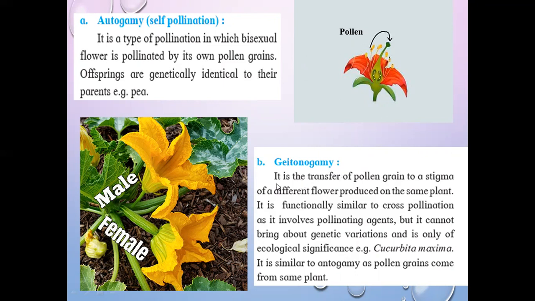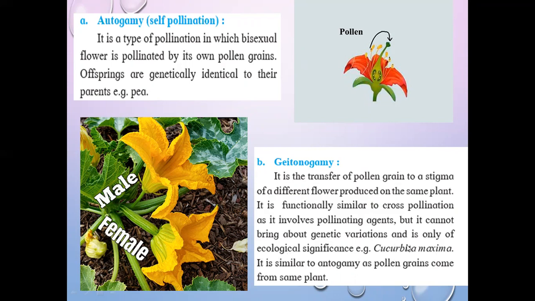What is geitonogamy? Now see carefully in this diagram what is shown. It is the transfer of pollen grain to the stigma of a different flower produced on the same plant. It is functionally similar to cross pollination as it involves pollinating agents, but it cannot bring about genetic variations and it is only of ecological significance.